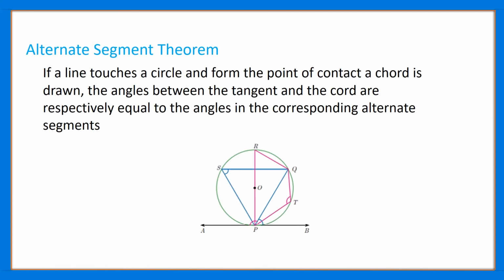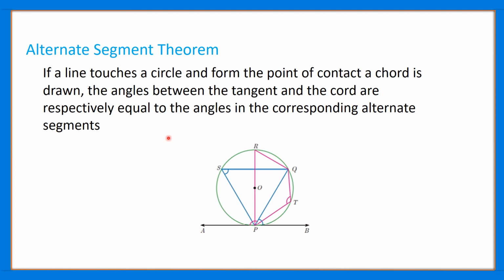Here is the next theorem, the alternate segment theorem. It states that if a line touches a circle and from the point of contact a chord is drawn, the angles between the tangent and the chord are respectively equal to the angles in the corresponding alternate segments.